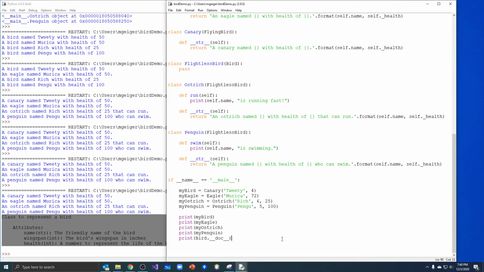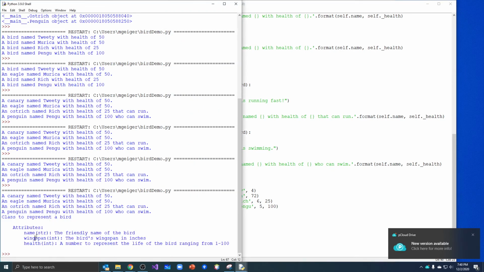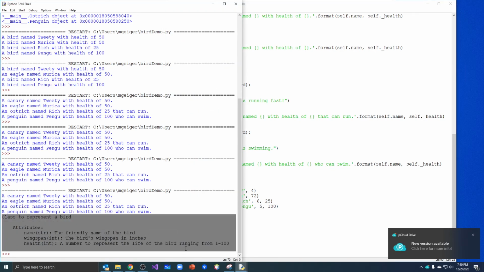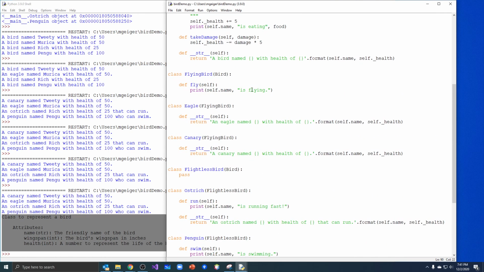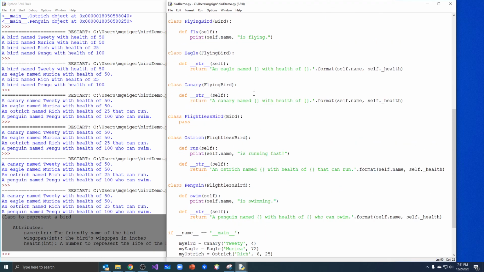So if you ever want to use somebody's class and you're not sure how, hey, I want to use a bird class, you can just jump in and print. And if they conform to standards, you can print bird dot underscore underscore doc. And you can find out everything you need to know about that class without ever actually looking at the class's code. That will automatically be available through this variable for anybody that wants to use the class. And that's why we do it for every class, for every module, for every method.